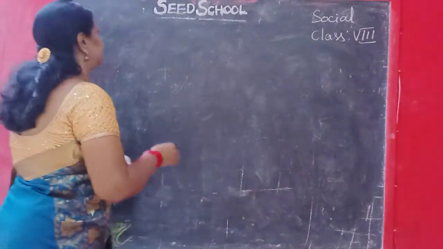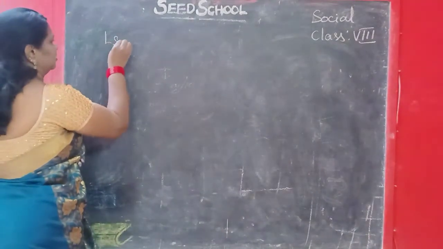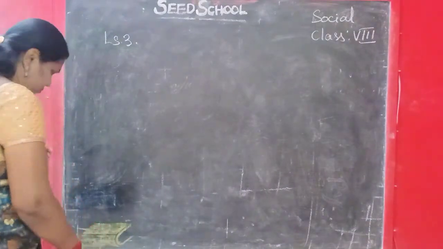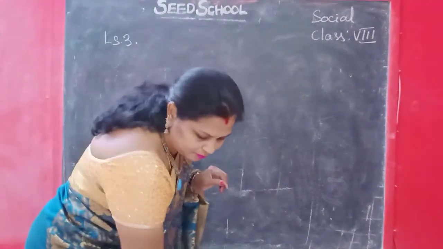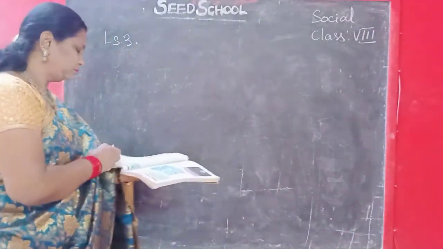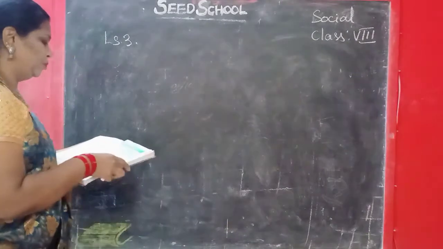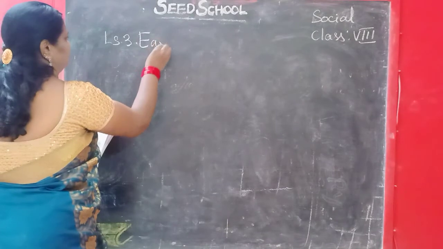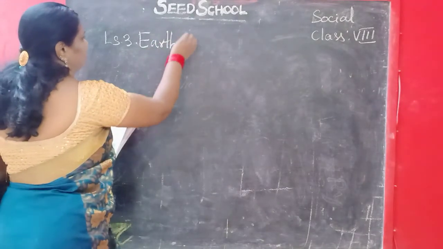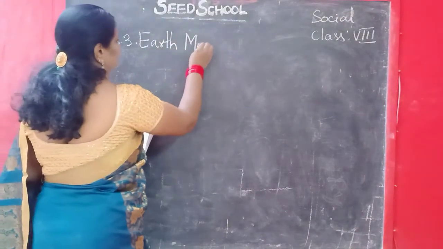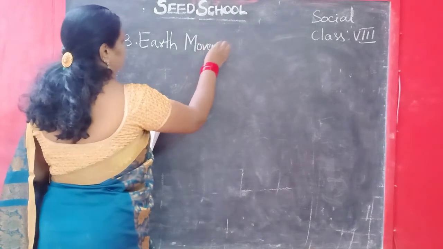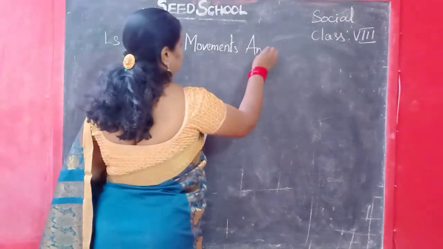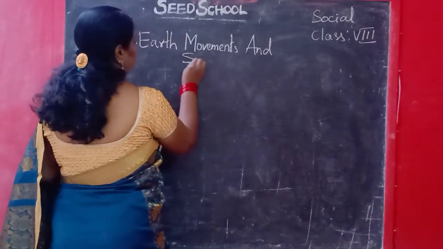So we are in lesson 3. What is the name of the lesson, children? Earth movements and seasons.